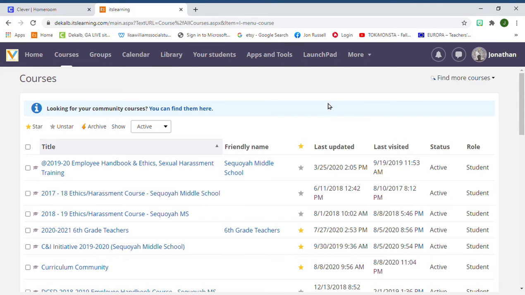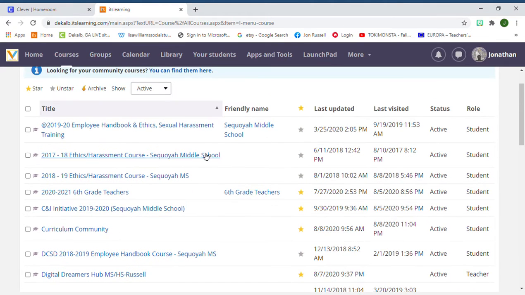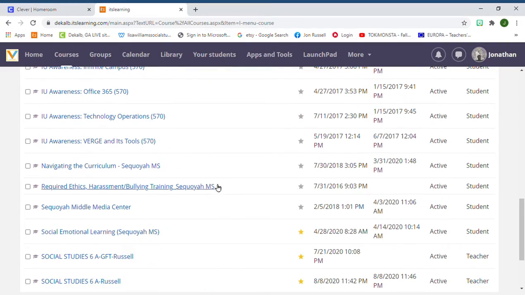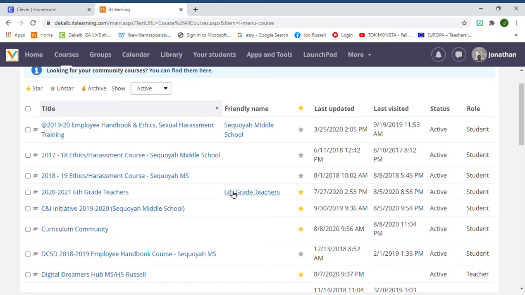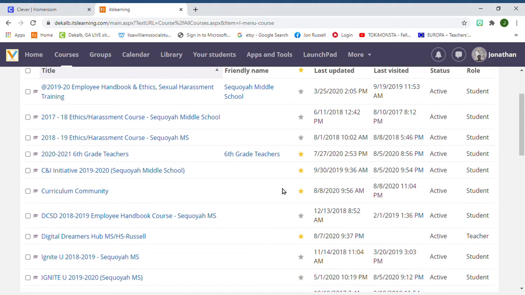Now, during the training, Ms. Pels pointed out something very important. If you look, we have a ton of courses. So if you want one of these courses to show up at the top, use your little golden stars here. You put a gold star on it, and it'll be some of the first ones to show up, so you don't have to deal with searching all the time. So this video is about curriculum, so we're going to go to curriculum community.